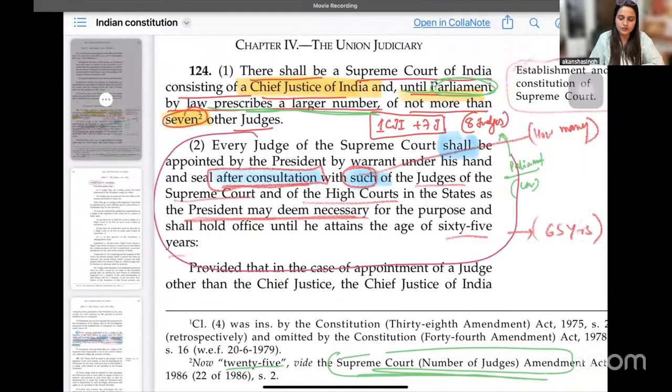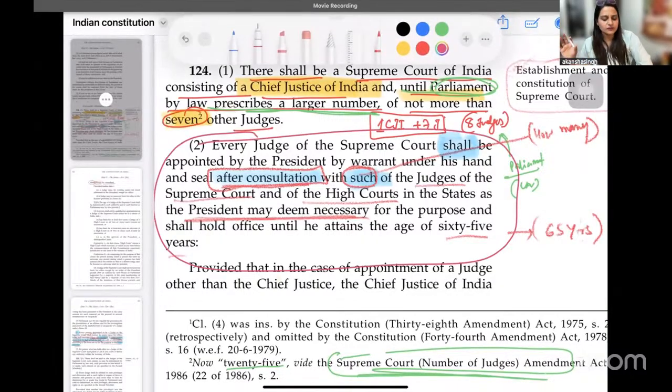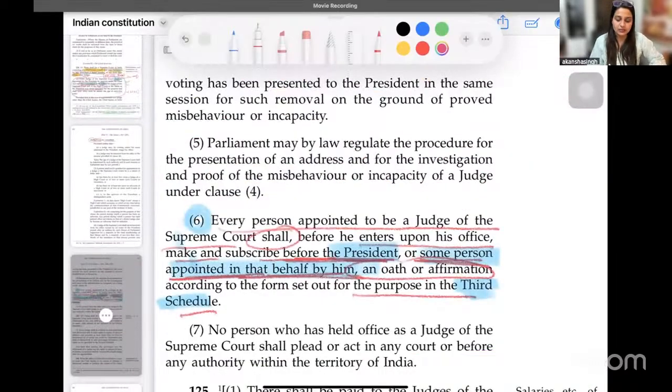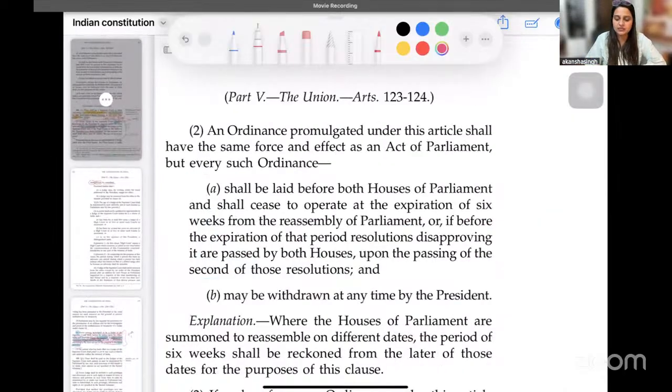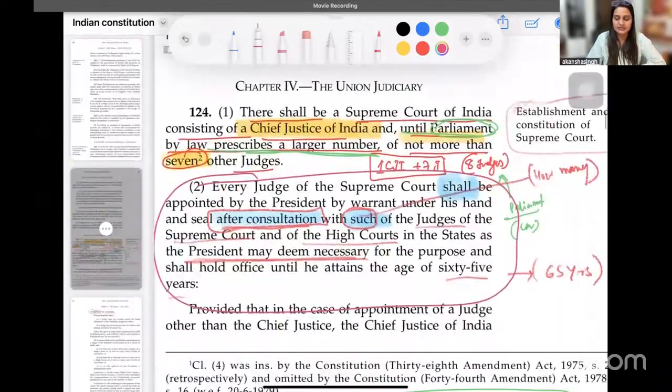I'm going to read this out for you. Every judge of the Supreme Court shall be appointed by the President. So the appointment is done by the President. If you go to Clause 6 and Clause 8, the judge makes and subscribes an oath before the President or some person appointed by him. So the oath is administered by the President and the appointment is also done by the President, as we have seen.